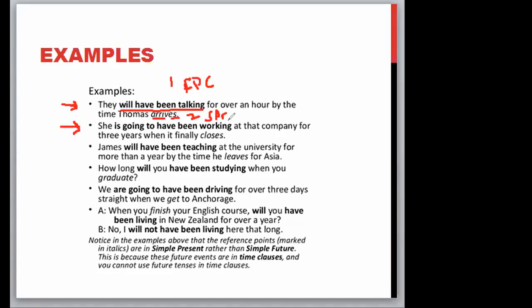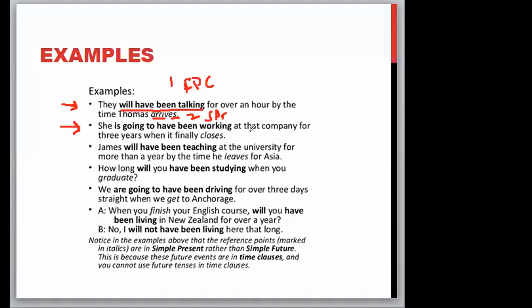She is going to have been working at the company for 3 years when it finally closes. James will have been teaching at the university for more than a year by the time he leaves for Asia. How long will you have been studying when you graduate? We are going to have been driving for over 3 days straight when we get to Anchorage. When you finish your English course, will you have been living in New Zealand for over a year? No, I will not have been living here that long.